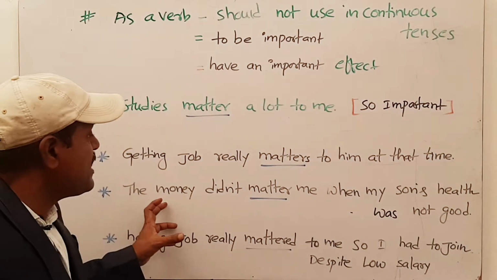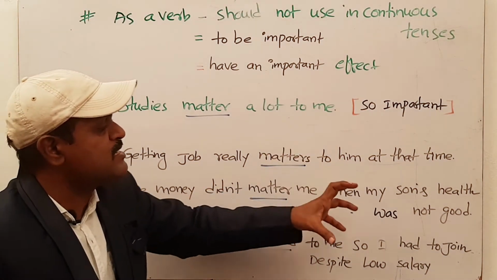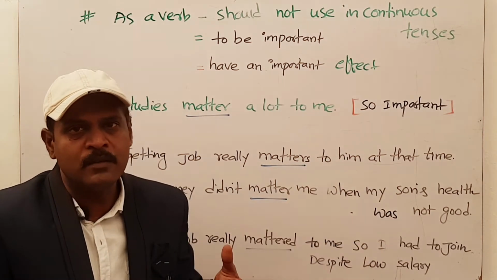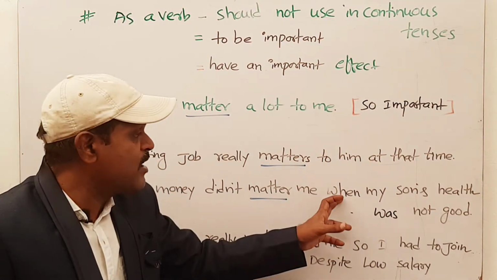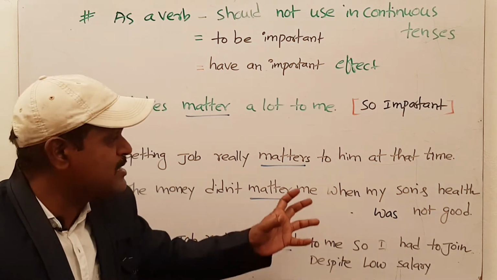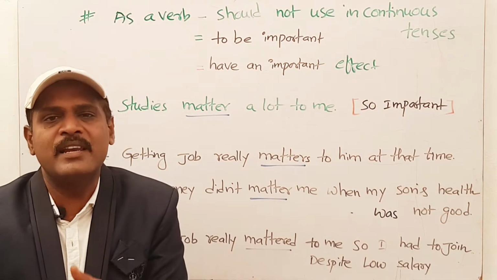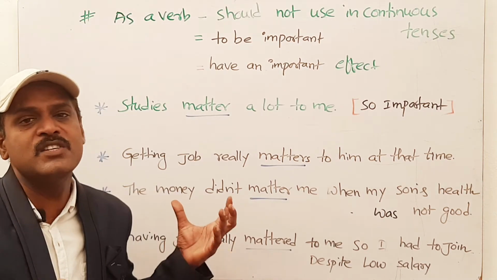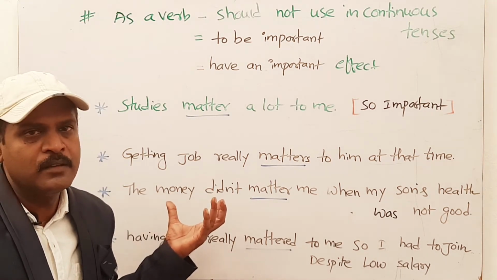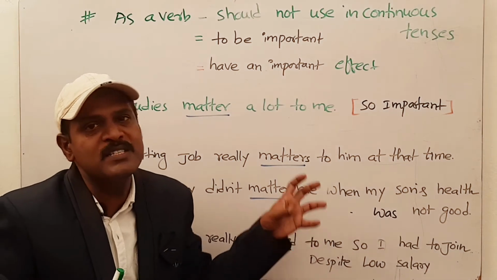Next one. The money didn't matter to me when my son's health was not good. It's true. Why? Because at that point of time my son's health was not good. He was in critical condition. Really, the money didn't matter to me. So here we use simple past tense in negative: "didn't matter."